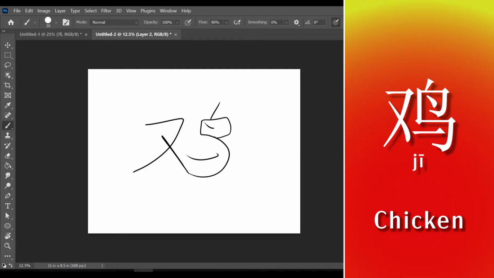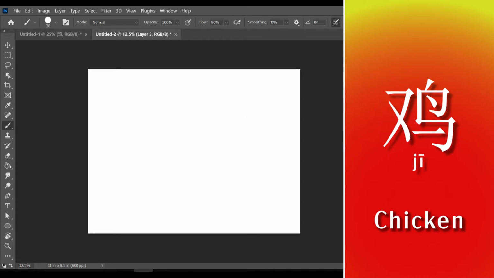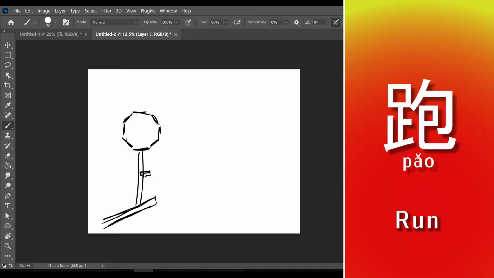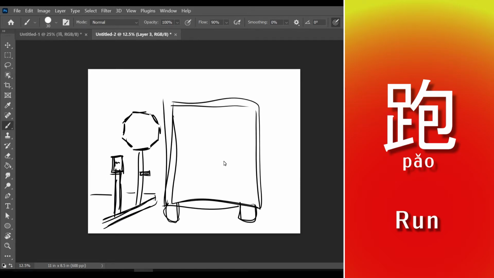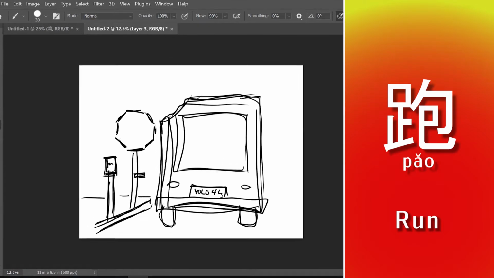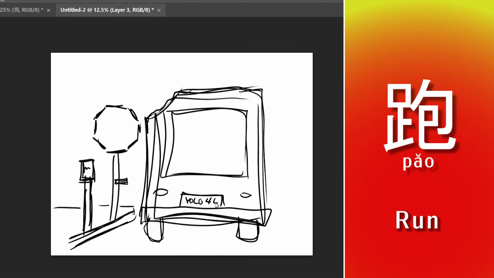Okay, so that is just a quick sketch of a chicken drawn from this reference. And I gotta admit, the Chinese character for chicken already kind of resembles a chicken. So I'm gonna give them the win for creativity on this one, and we'll just move on to the next sketch. Next we have the character for run, or pao, which is the action to run. And it didn't look like a person, so I decided to draw a broken, dented bus running a stop sign. See what I did there? Yeah, okay, anyway, that's what I got for this one.